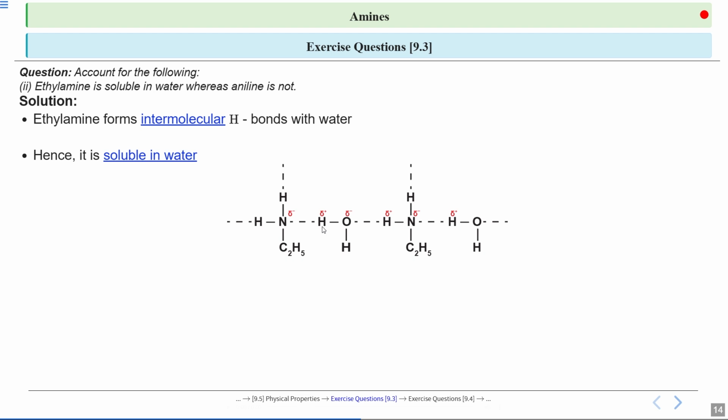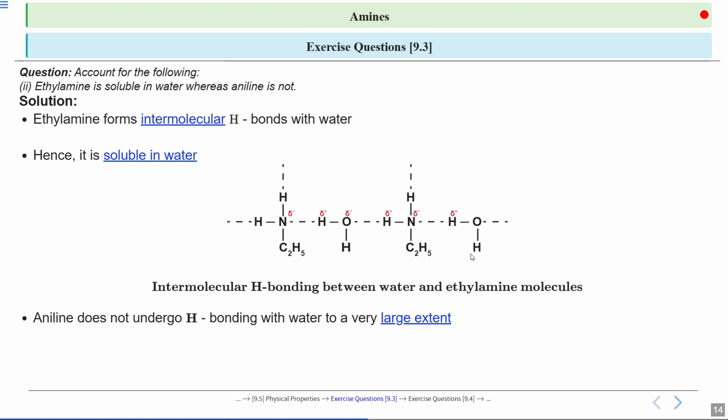Similarly, the oxygen of the water molecule is hydrogen bonded with the hydrogen of ethylamine. Here also, oxygen being more electronegative gets a partial negative charge and the hydrogen gets a partial positive charge. This is the intermolecular hydrogen bonding between water and ethylamine molecules.